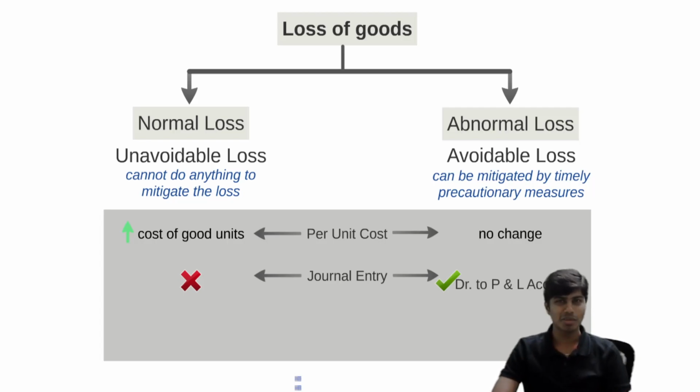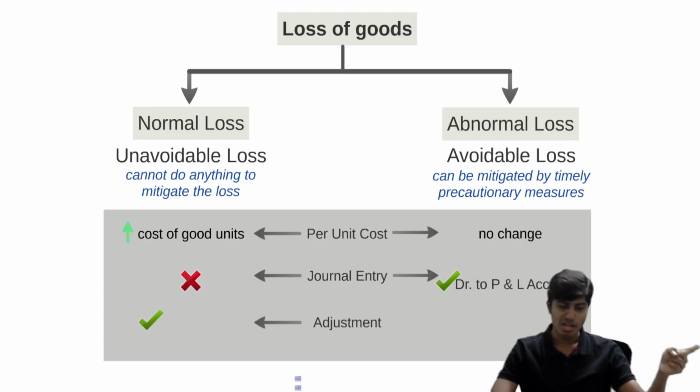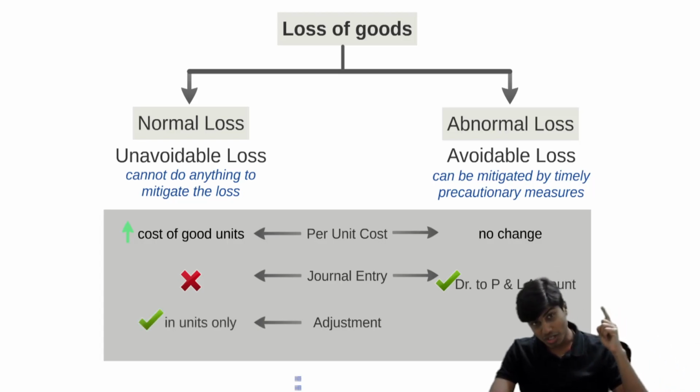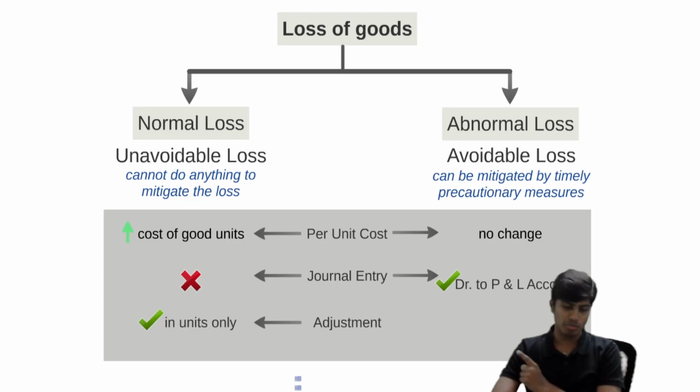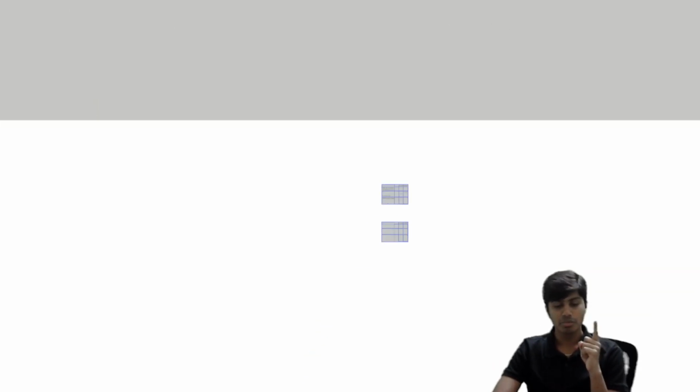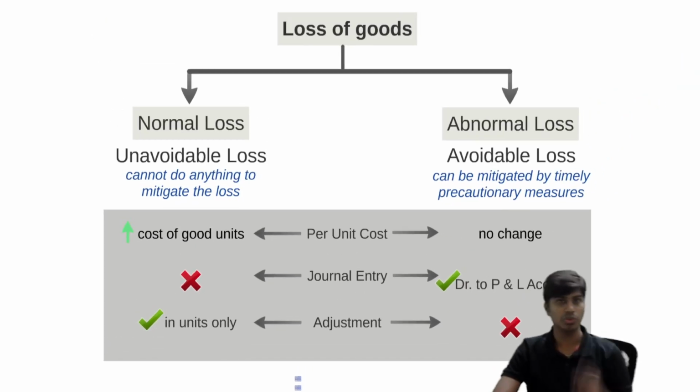We will also see the accounting entries a little later. Then we have the third one, adjustment entry. We are going to do adjustment for normal loss, but we are going to adjust it only in unit cost. Only the number of units will reduce, the total value won't reduce. However, when we talk about abnormal loss, there is going to be a decrease in the number of units and there is also going to be a decrease in the total value. We are not going to adjust only in units, but we are going to write a journal entry. You get it? Let's take an example.